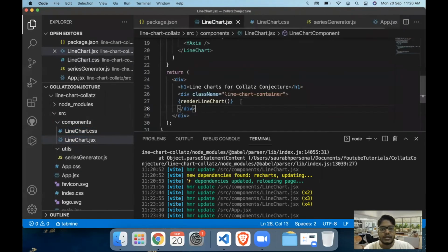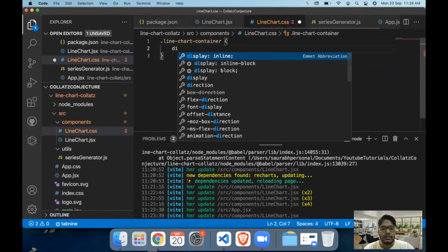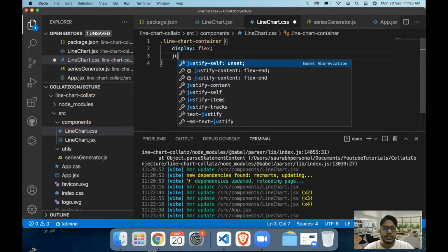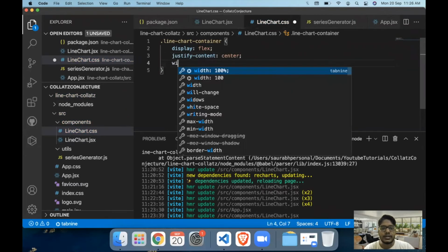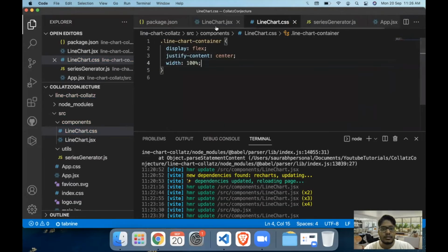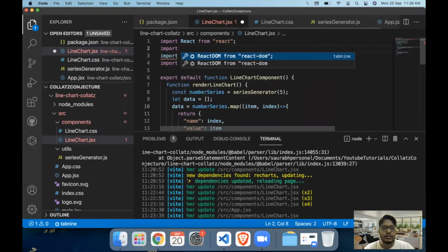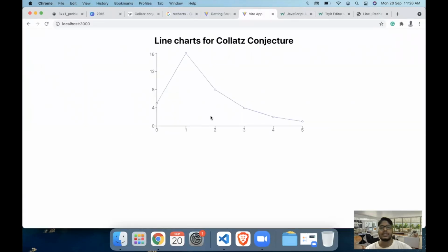Now in this line chart.css, we will add this line chart container class, and use display flex property with justify content as centered. Just set the width to 100%. Then import the line chart.css in our JSX file using import ./linechart.css. So now the line chart is centered.